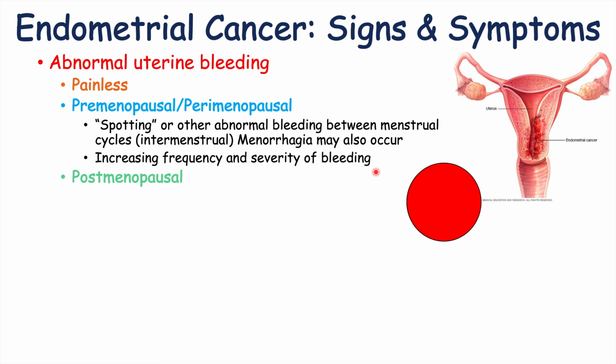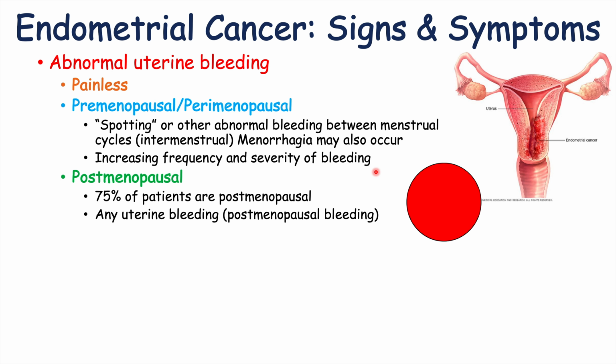And in the patients who are postmenopausal, after they've gone through menopause, which are going to account for the majority of patients, 75% of patients are postmenopausal, any uterine bleeding at all, any bleeding from the vagina, which would be postmenopausal bleeding, is going to be a sign of endometrial cancer. It's going to be something that requires investigation.